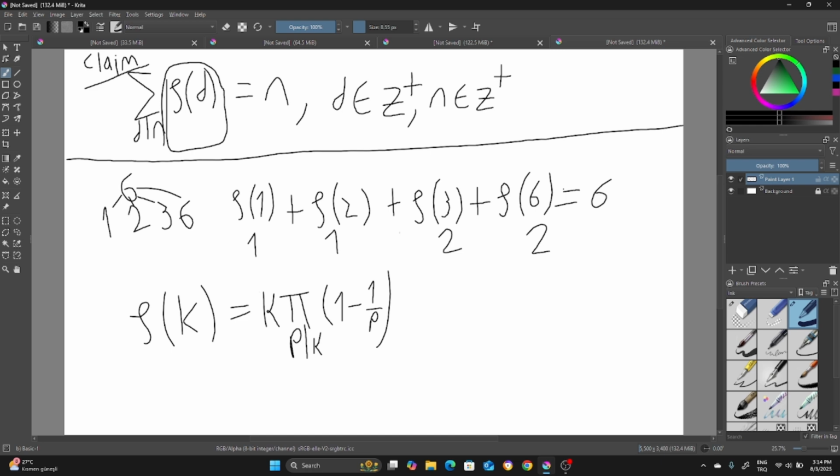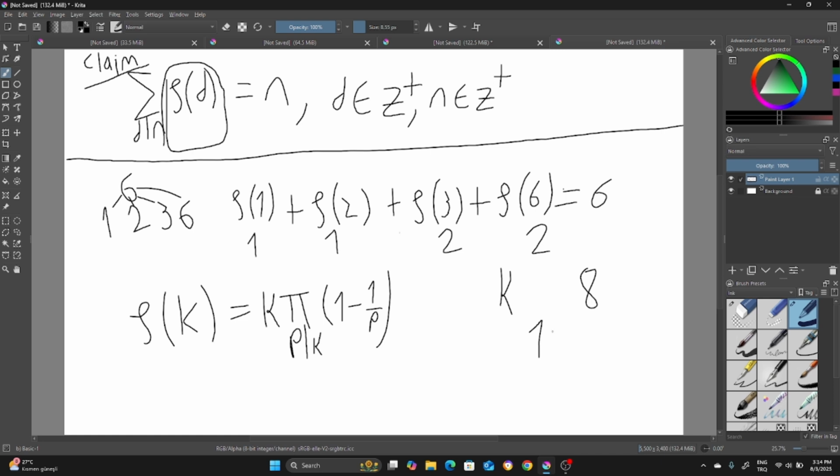Or another way would be that you write k, and count the values from 1 to k minus 1 that are relatively prime to k. For example, if k is 8, we are looking for values that are relatively prime to 8. So 1 is relatively prime to 8. By relatively prime, we mean that GCD of 1 and 8 is 1.